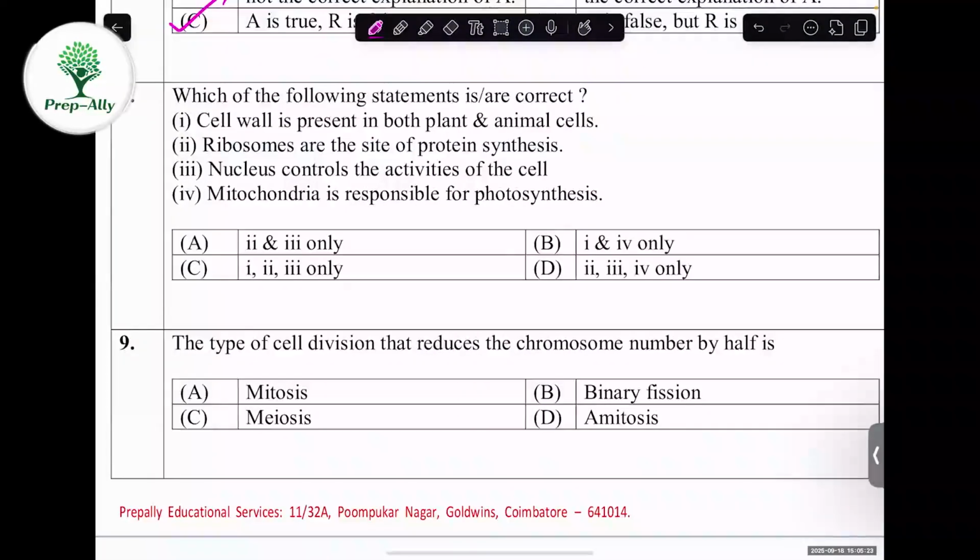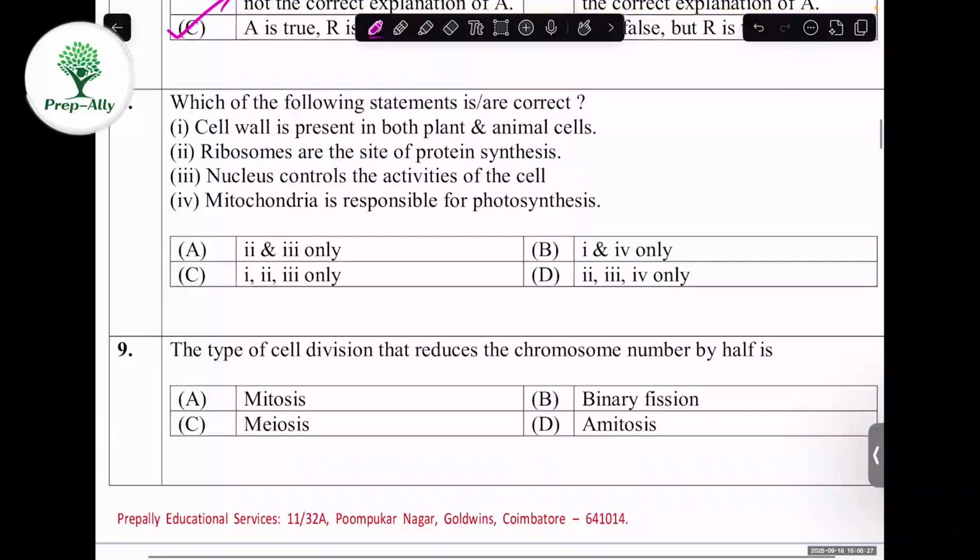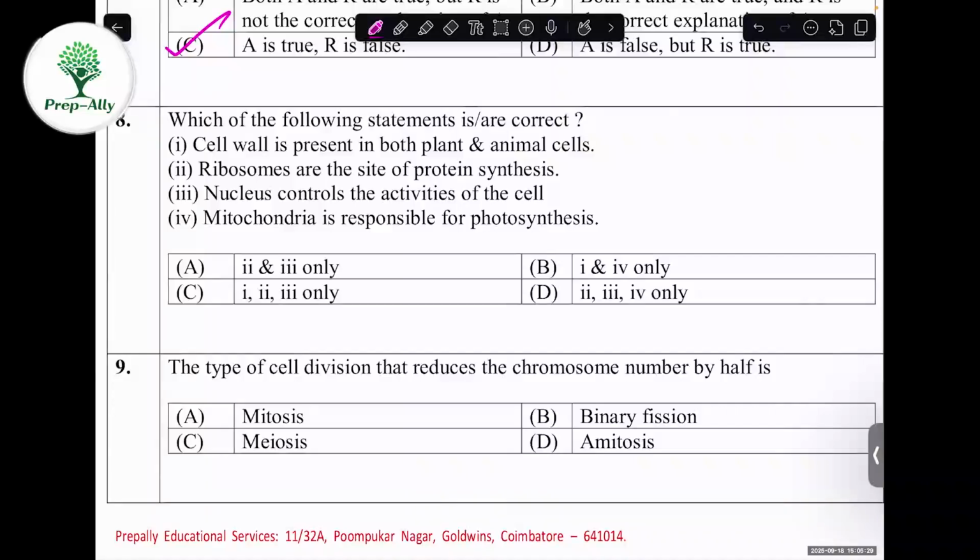Eighth one. The following statements, which are correct? Okay. So they have given four statements. We have to find which statement is correct. It can be a single statement or more than a single statement. We'll see. Cell wall is present in both plant and animal cells. Ribosomes are the site of protein synthesis. Nucleus controls the activities of the cell. Mitochondria is responsible for photosynthesis.